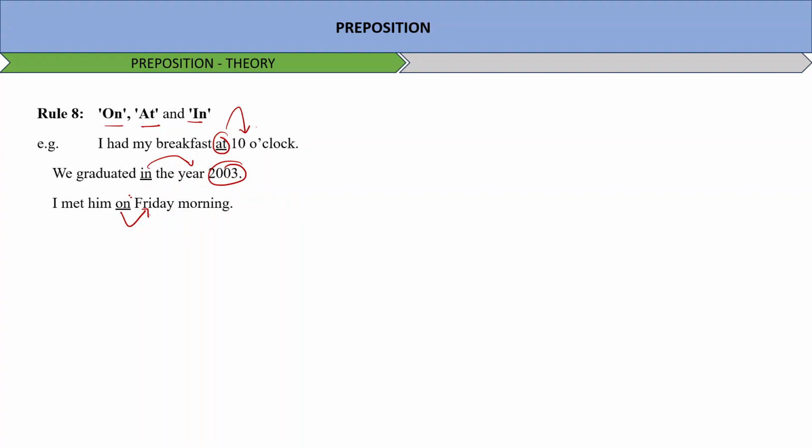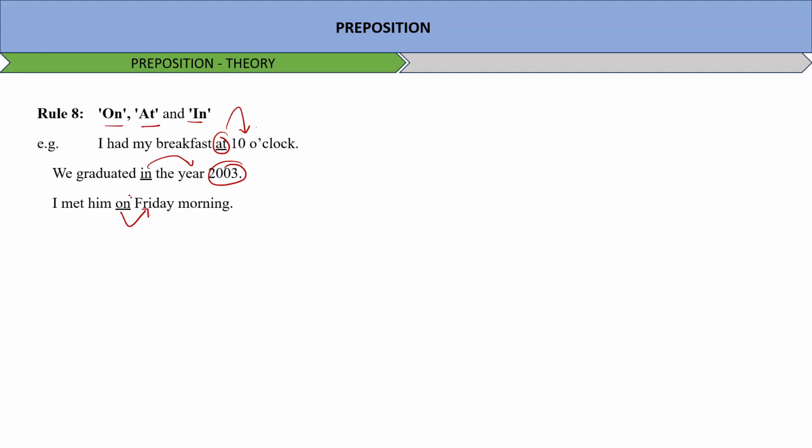Now, prepositions from, since, for with reference to time. From, since indicates a point of time. For example, I have not seen her since Friday. I have not seen her from January. So you see, small period of time, long period of time. But when we use for, it indicates a length or a period of time. I have not seen her for a year, a very long duration.